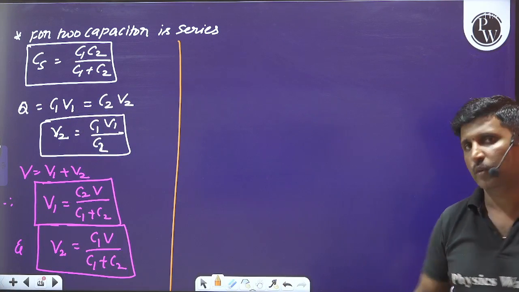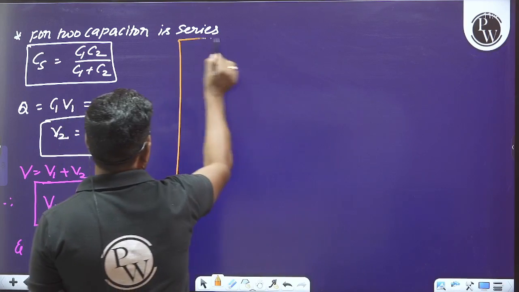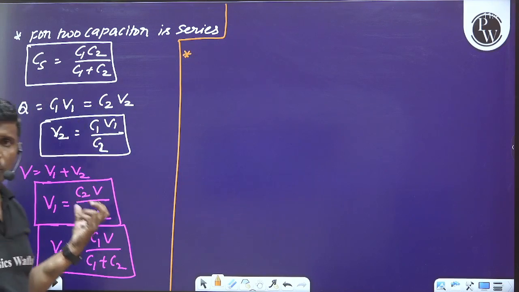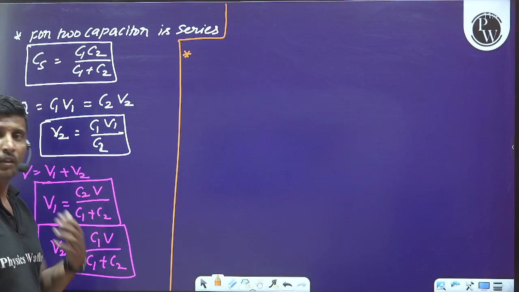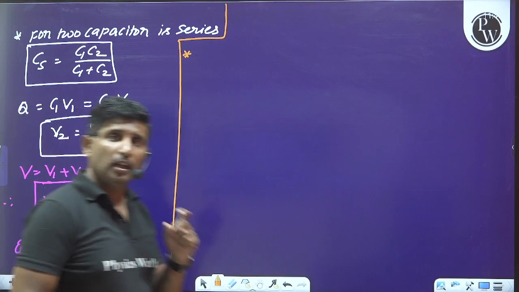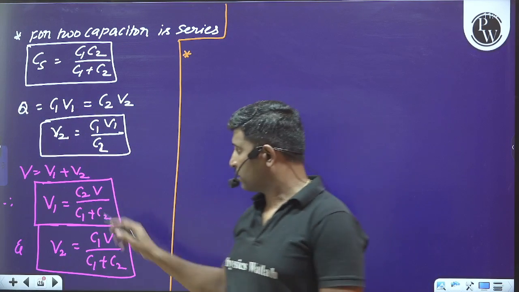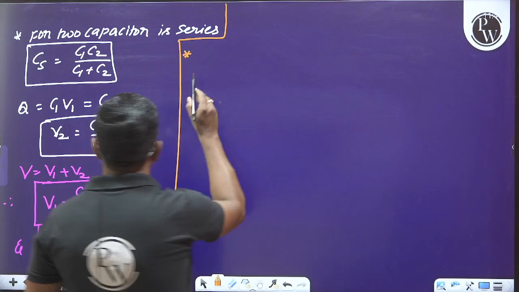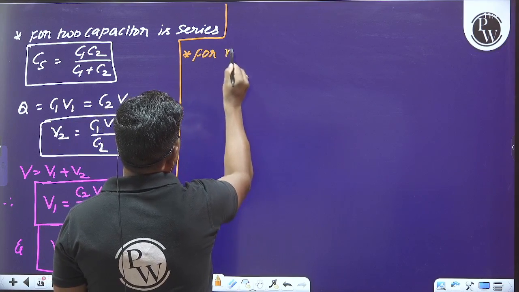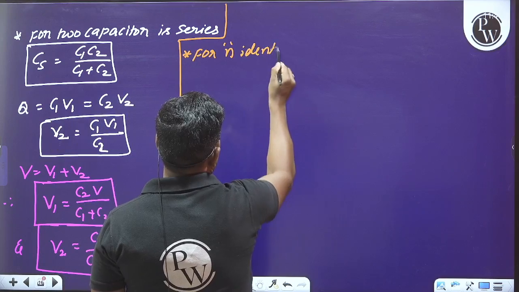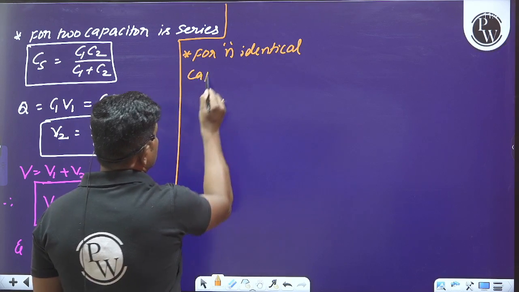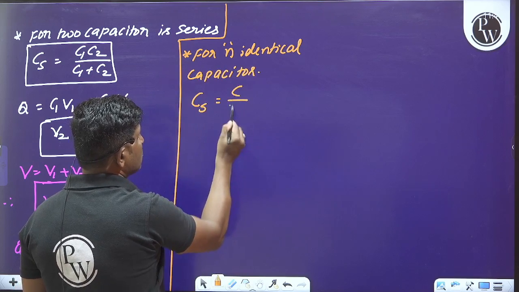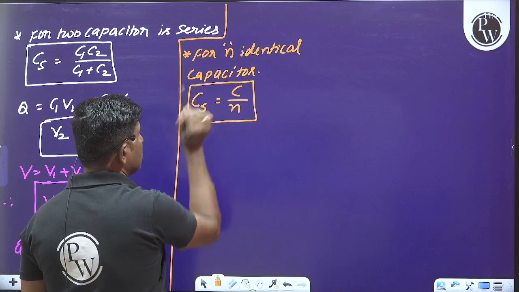This is the shortcut formula with which I can easily calculate the individual potential difference across each capacitor. Please make sure about these things clearly. For n identical capacitors, CS will become equal to C divided by N.